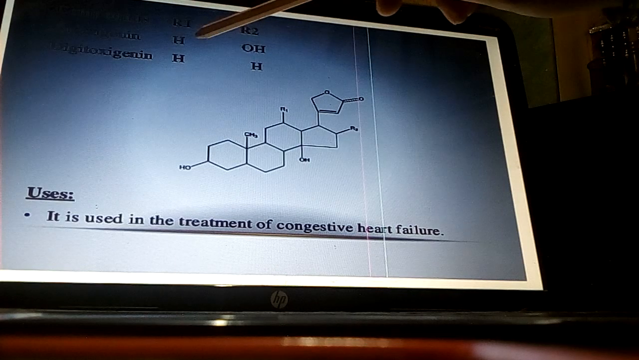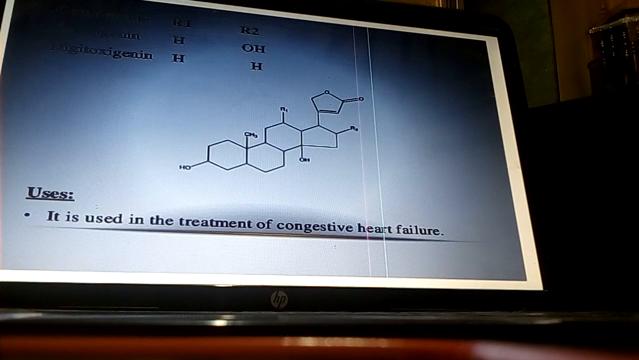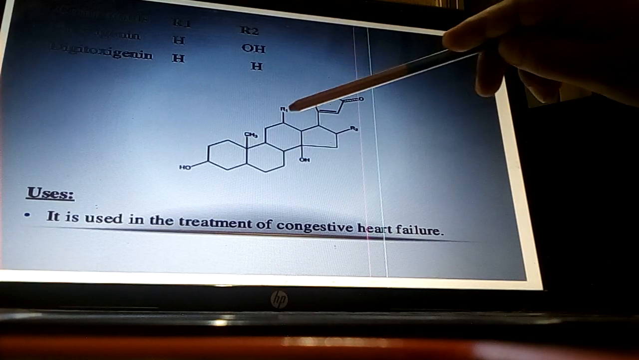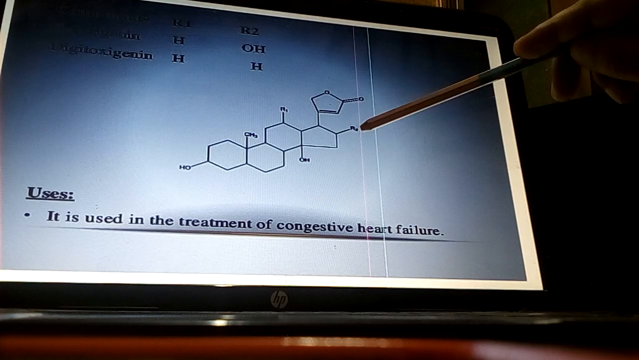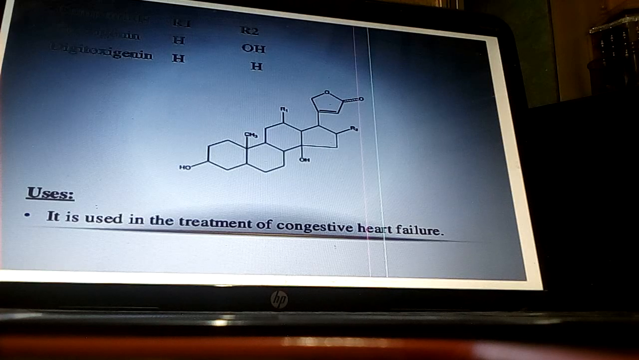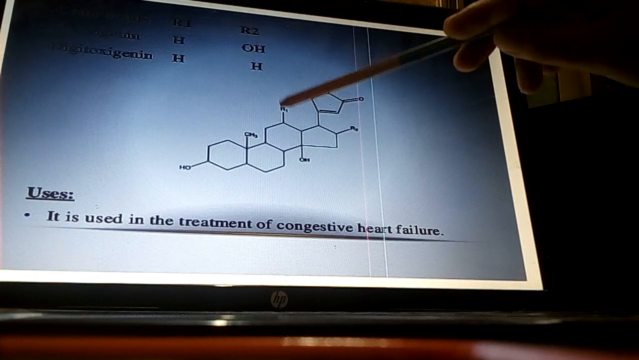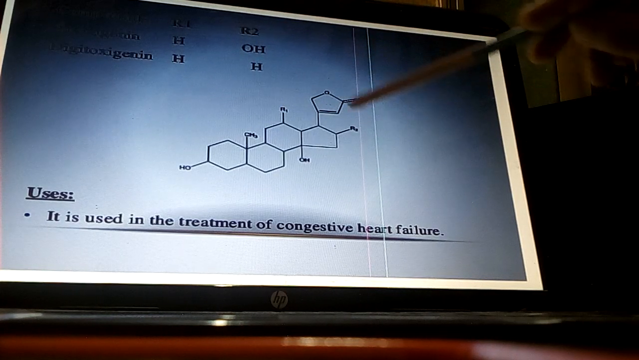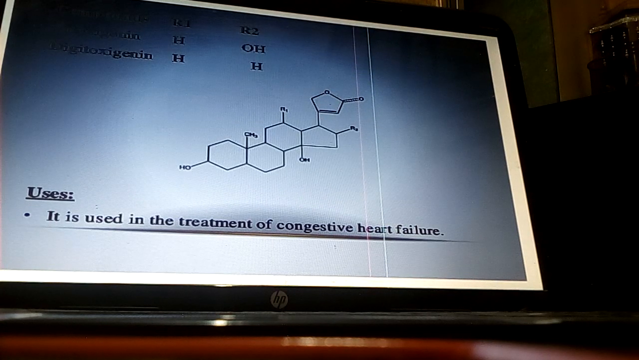In case of gitoxigenin, at the R1 position there is a hydrogen atom and at R2 a hydroxyl group is there, whereas in digitoxigenin at both positions R1 and R2 there is a hydrogen atom. So this is about the structure. Now uses. It is used in treatment of congestive heart failure.